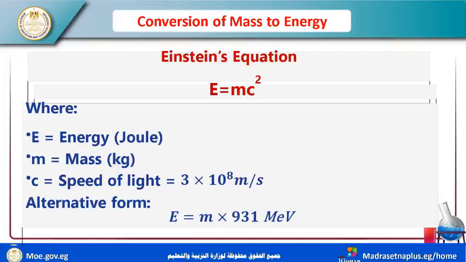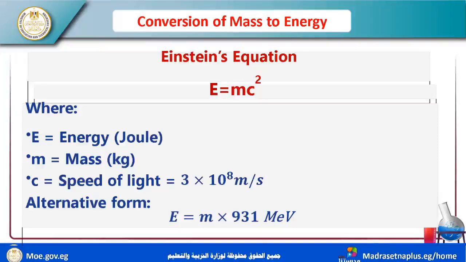So E equals mc squared. You must memorize this law because it is used to calculate the energy, or binding energy, inside the nucleus, or the energy for the conversion between mass and energy. Energy is in joules and mass is in kilograms. The speed of light equals 3 times 10 to the power 8 meters per second.